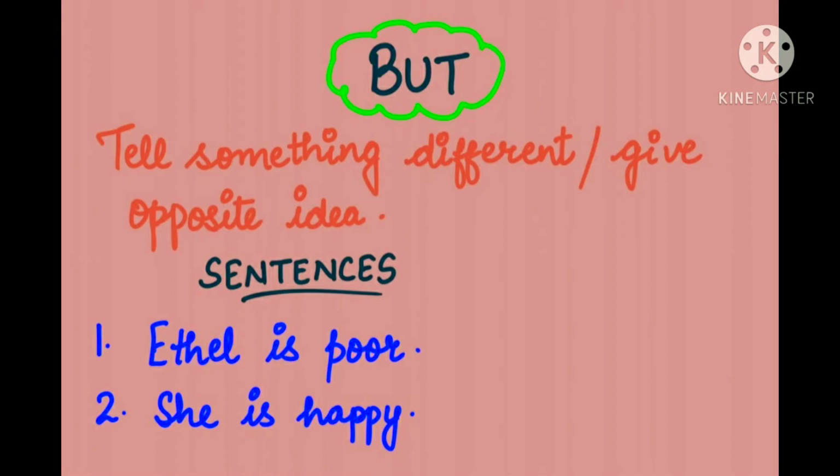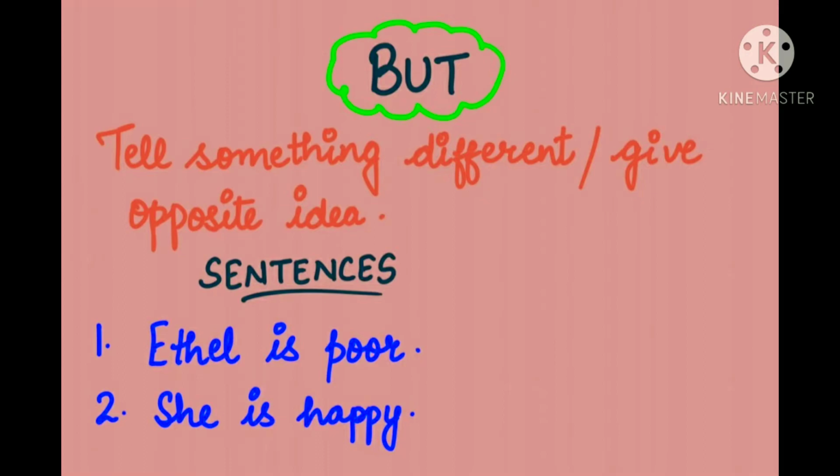Now, but is also a conjunction. It tells something different or it gives an opposite idea. And here the sentences are Ethel is poor, she is happy. First sentence is Ethel is poor and second sentence is she is happy. But tells something different or gives opposite ideas. So if we have to join these two sentences, we will use but.